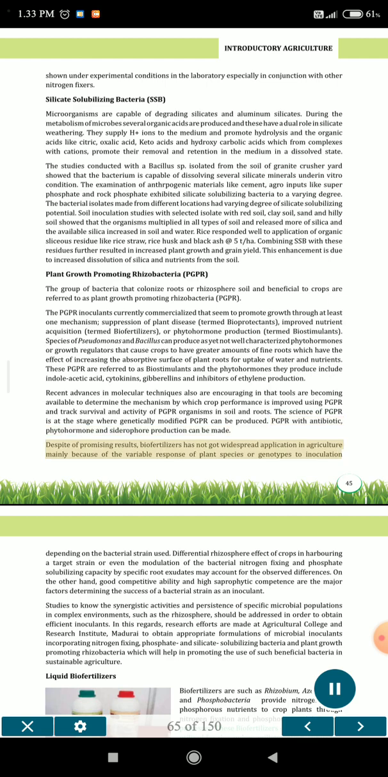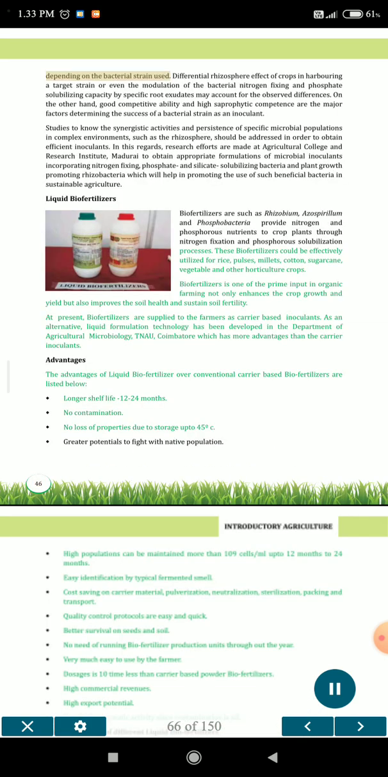Despite promising results, biofertilizers have not got widespread application in agriculture, mainly because of the variable response of plant species or genotypes to inoculation, depending on the bacterial strain used.